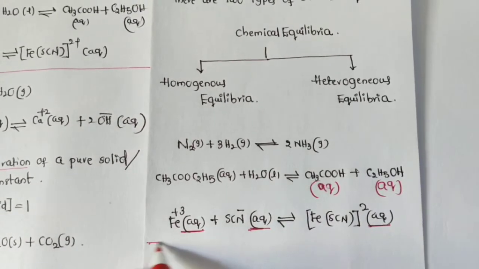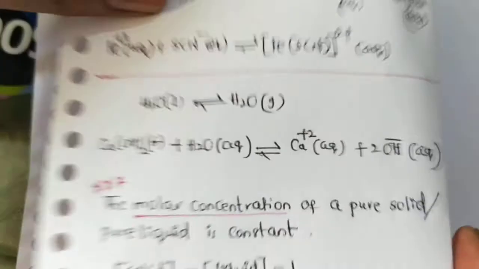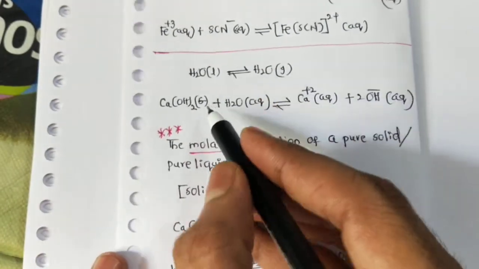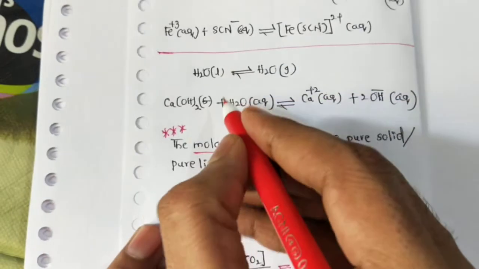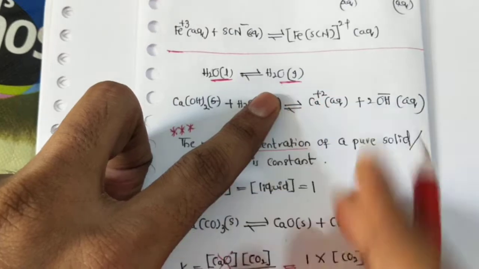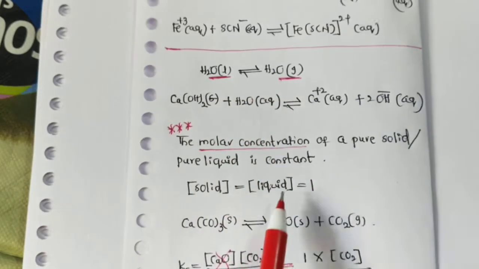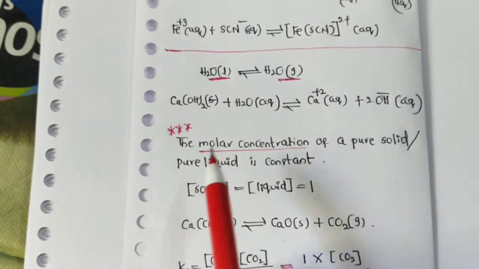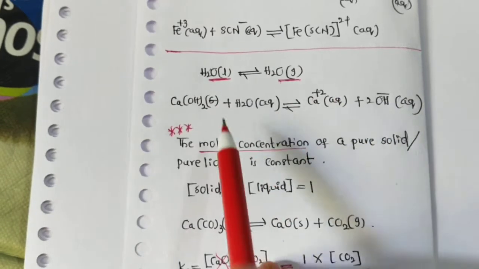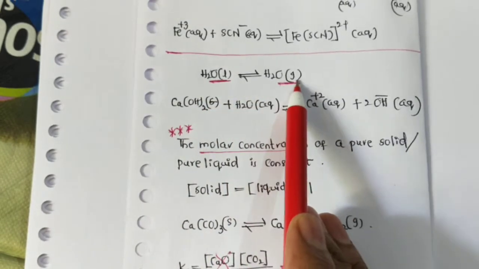So next one is heterogeneous equilibrium. Here is also a good example. Water is in the liquid phase, and the product of water is in the gaseous phase. The product and the reactants are in different phases. That's why it is an example of hetero, meaning the phases are different. Here the reactant has a liquid phase and the product has a gaseous phase.